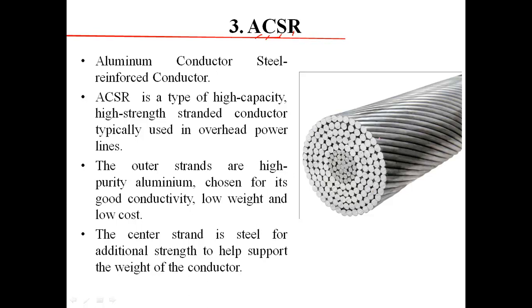Let's see in this diagram. We can see that the outer layer is made up of aluminium conductor, pure aluminium, which will provide high conductivity at a low weight and low cost.